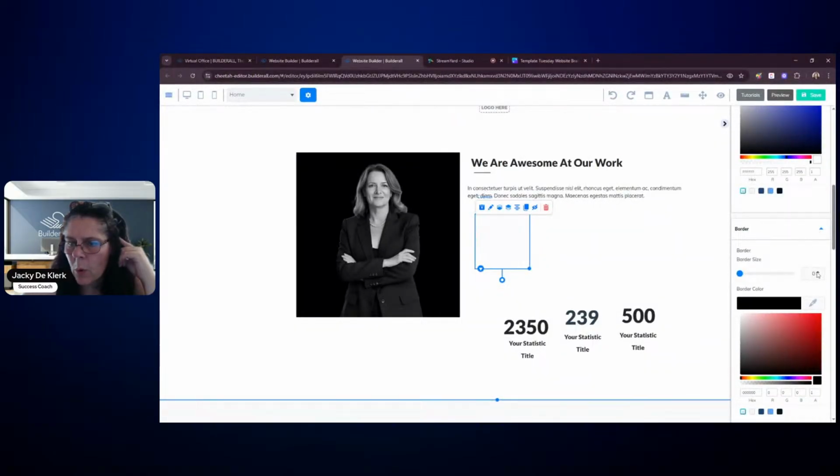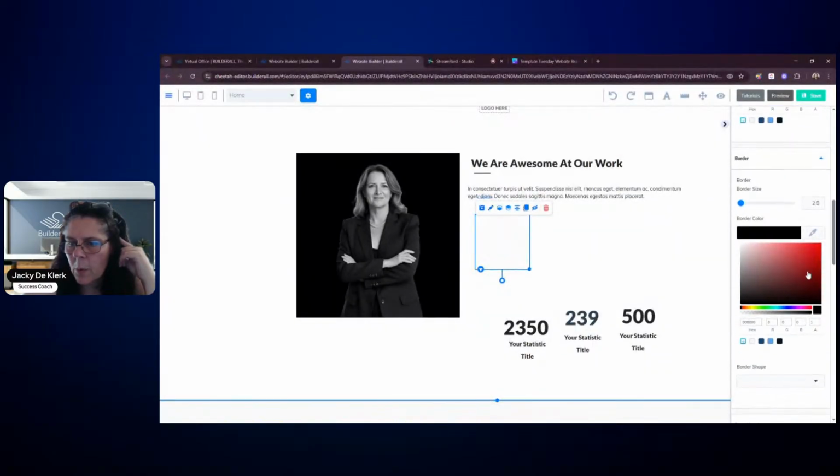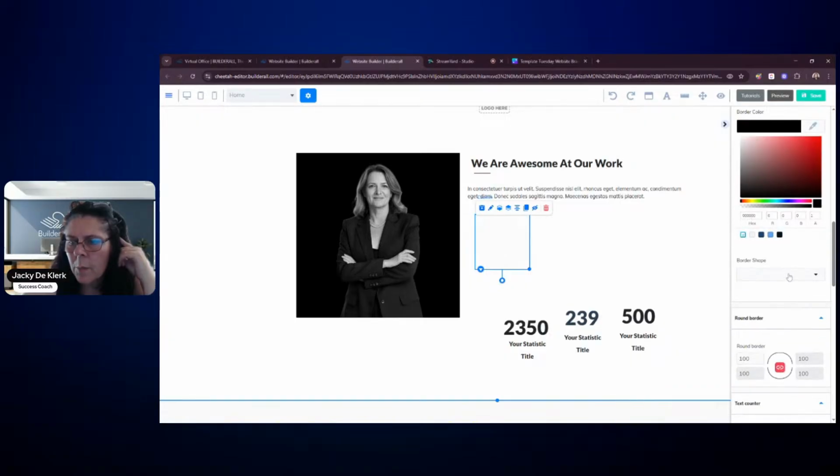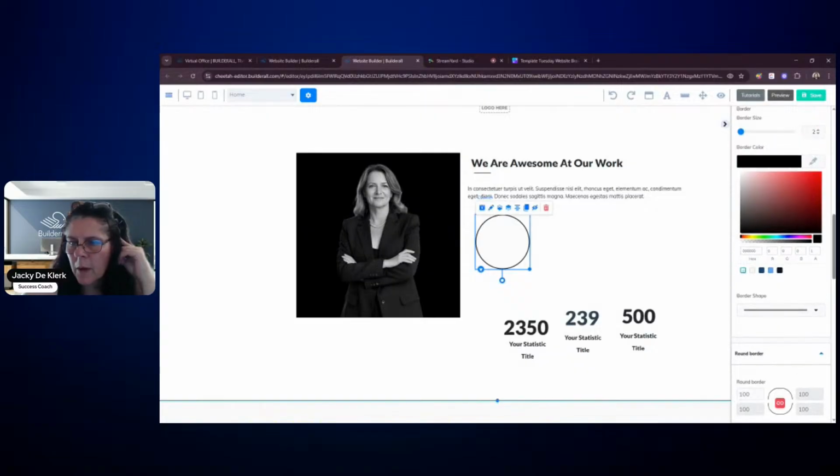But we've got a border, and we're going to increase the border. And we will need to make sure that we choose the right border shape so that we could mimic the same. Now, you can make it thinner as well. You can make it dotted. It's totally up to you as to what you want to do. And then this is the important part.